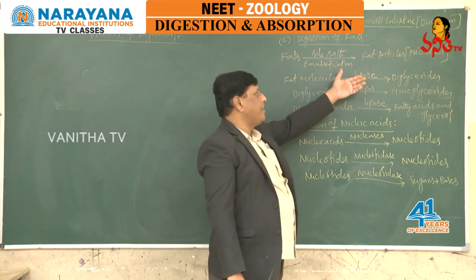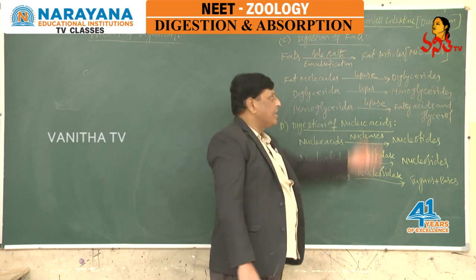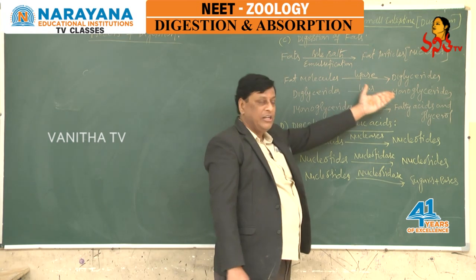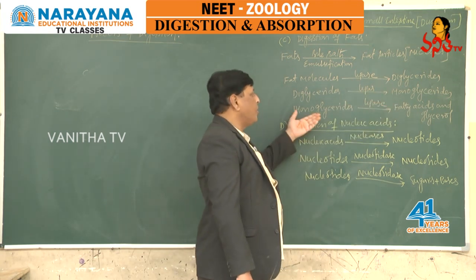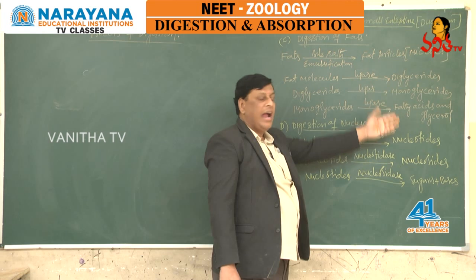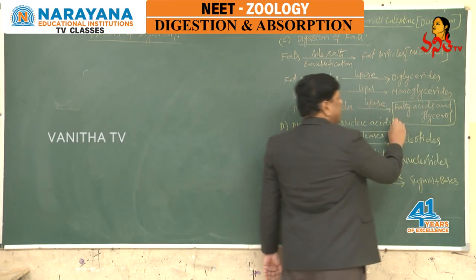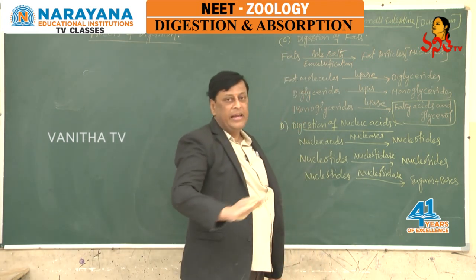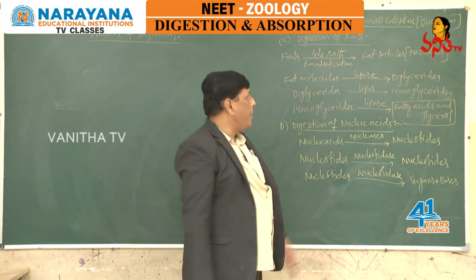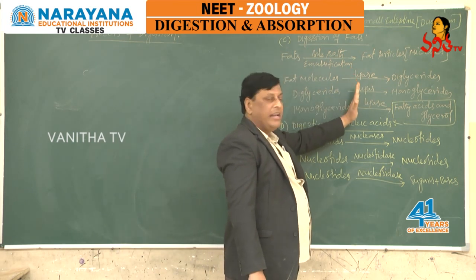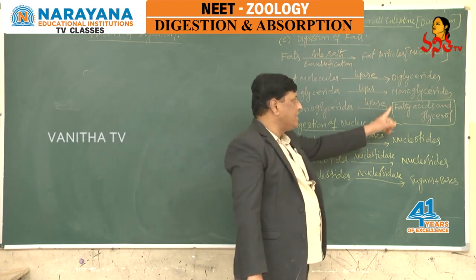Fat molecules react with lipase and convert into diglycerides, and diglycerides by reacting with the lipase into monoglycerides. Monoglycerides again react with the lipase, and finally we get the final products, fatty acids and glycerol. In a single stretch in the duodenum, by reacting with bile salts and gastric, pancreatic and intestinal lipase, we can get fatty acids and glycerol.